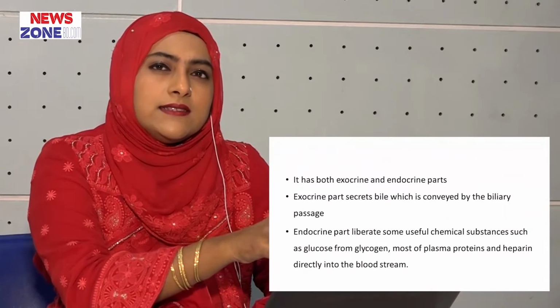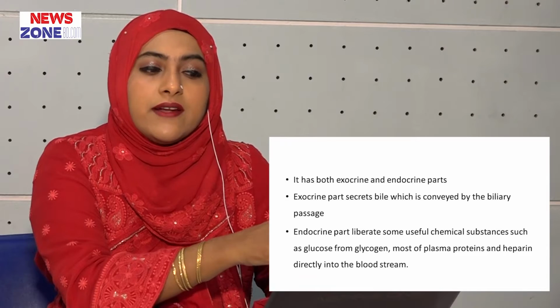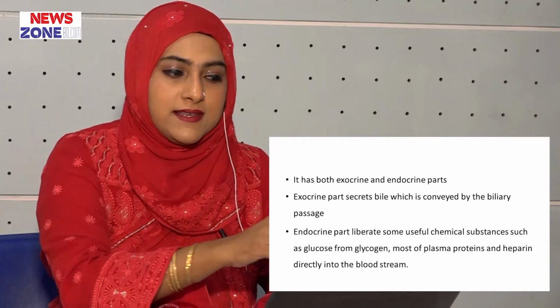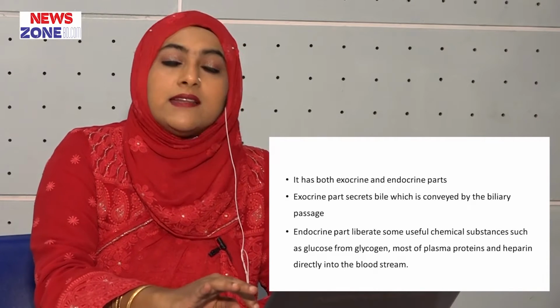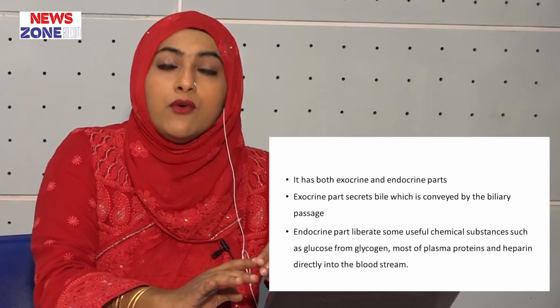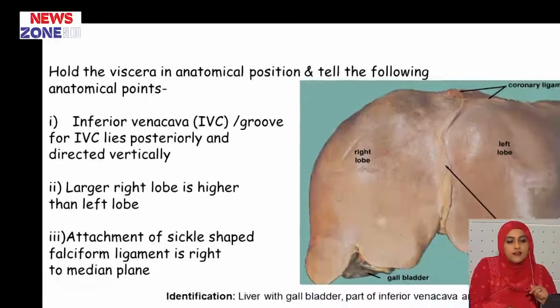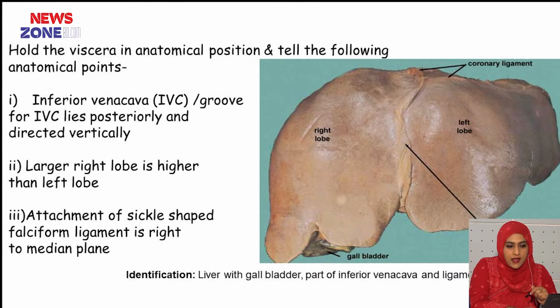In these functions, there are some exocrine and endocrine parts. In the exocrine part, liver secretes bile which is conveyed by the biliary passage, and in the endocrine part, it liberates some useful chemical substances such as glucose from the glycogen, most of the plasma protein and heparin directly into the bloodstream. Right here on the screen, you can see the figure of the liver. The liver has two lobes, right lobe and left lobe, and on the anterior surface there is one important ligament, that is called falciform ligament.